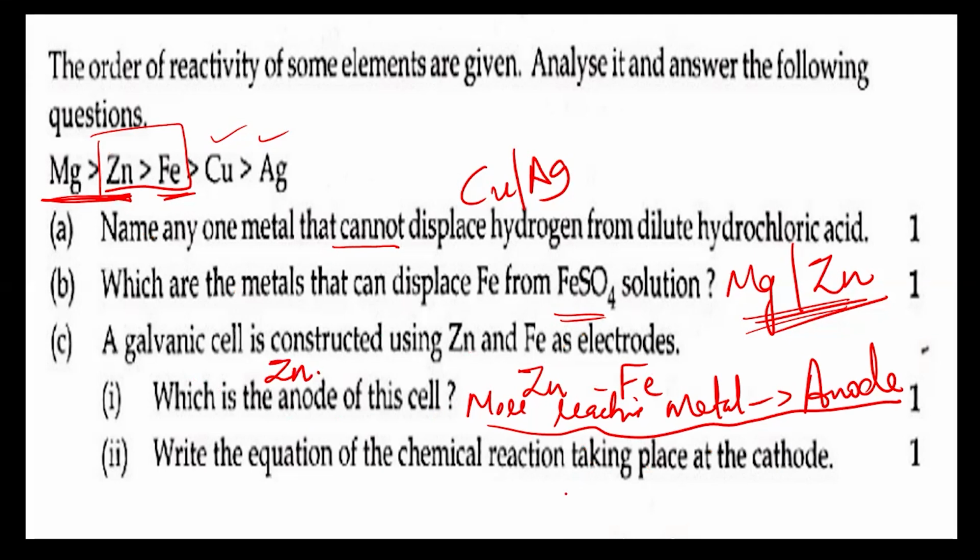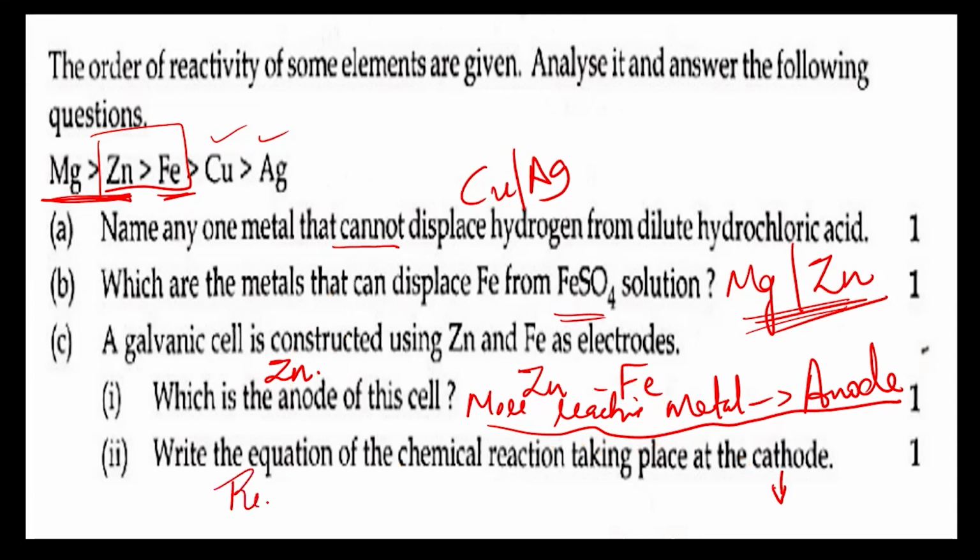Now write the equation of the chemical reaction taking place at the cathode. Zinc is the anode, so iron will be the cathode. Which reaction is taking place at the cathode?